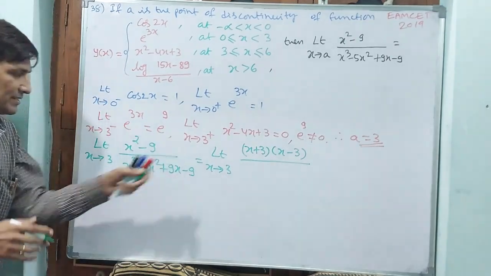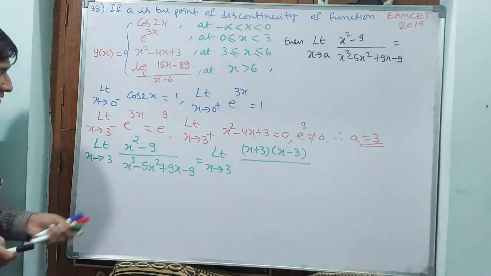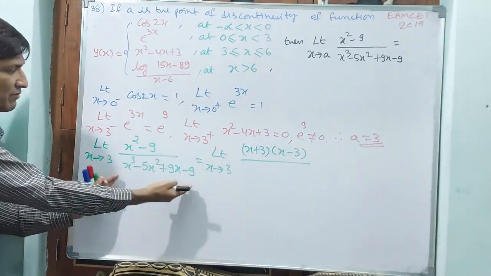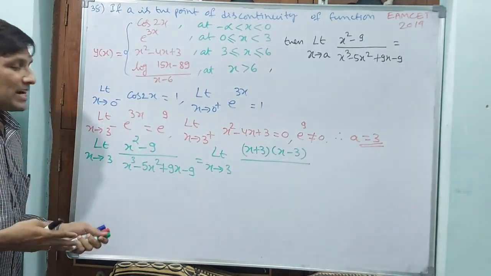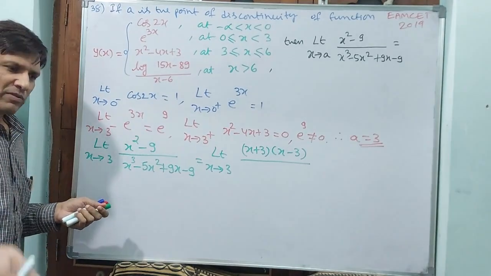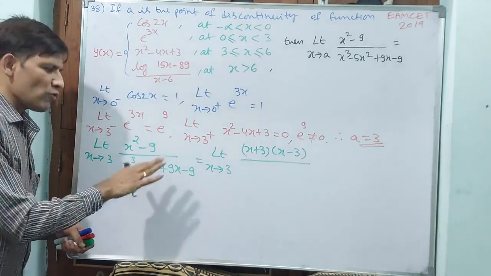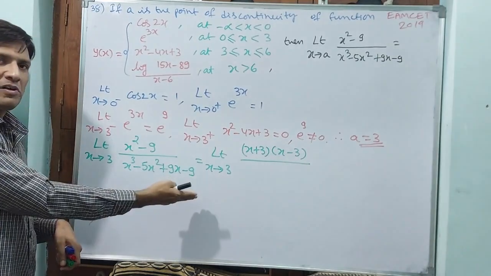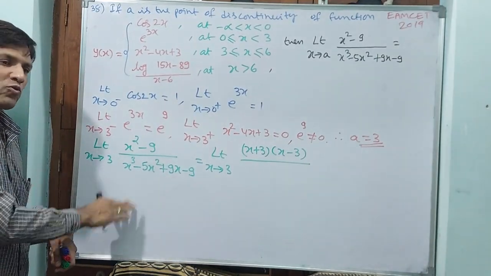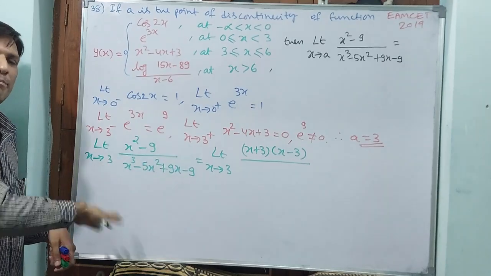Why have I written it like this? You tell me first. Why? Because here, at least, this equation is not a quadratic equation, it is a cubic equation. We cannot do the trial and error method: 0, plus 1, minus 1. Normally we don't take 0. First apply 1, see whether 0 will come or not. Minus 1, will 0 come or not. 2, minus 2, 3, minus 3.